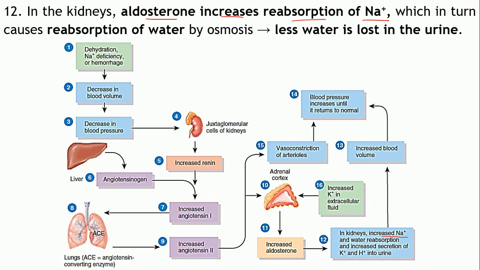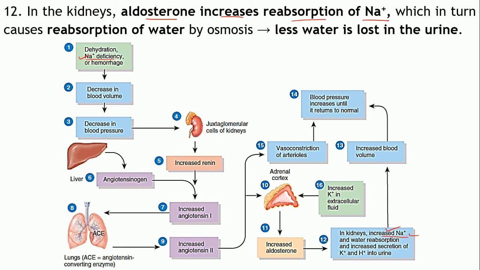Sodium deficiency is also one of the parameters which can activate this particular system. Has it brought back the homeostasis now? Yes. Sodium ions were deficient, their level was low, which is now brought back to normal, because aldosterone acts on the kidney tubules and increases the reabsorption of sodium ions.